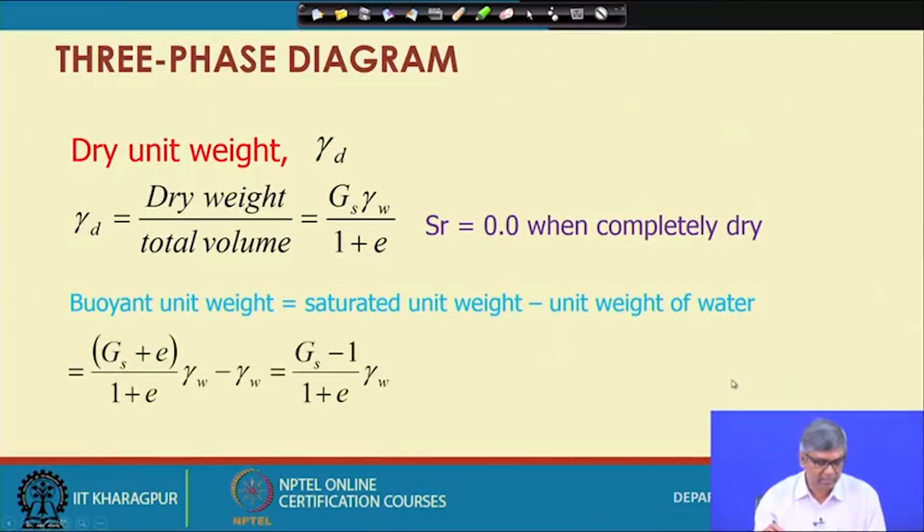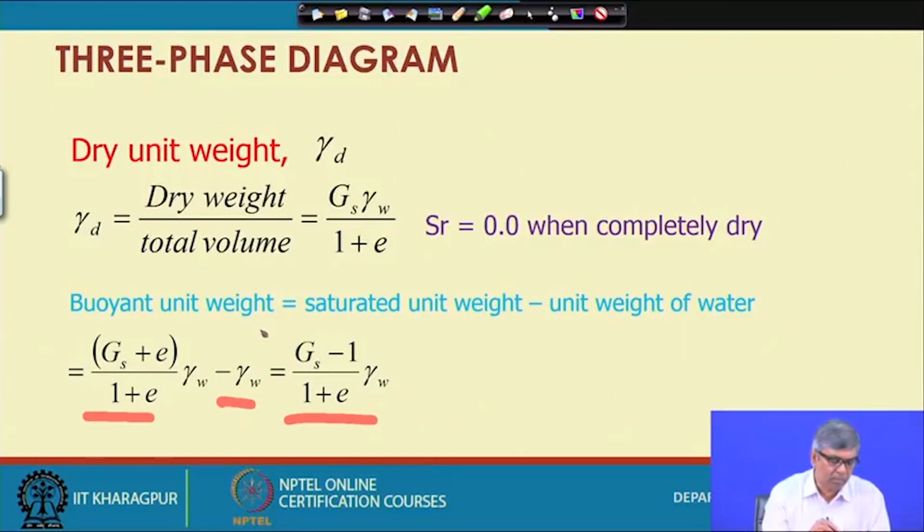If I subtract the unit weight of water from the saturated unit weight equation we have derived, the buoyant unit weight comes out as (G minus 1) by (1 plus e) into gamma w. So, this is another weight-volume relationship one has to remember.